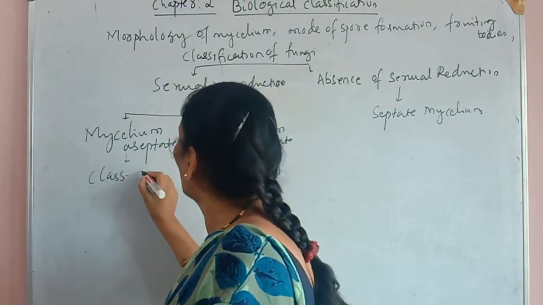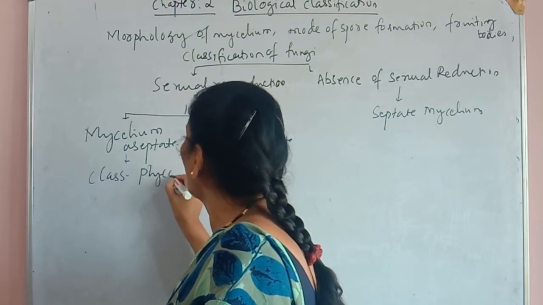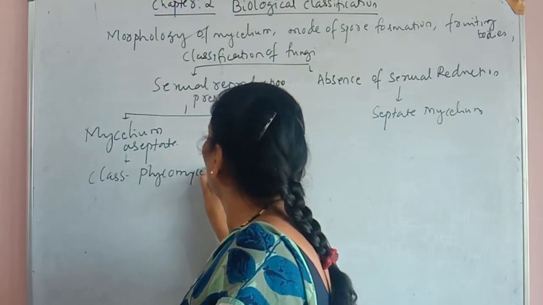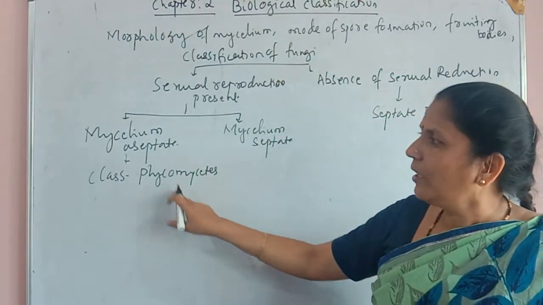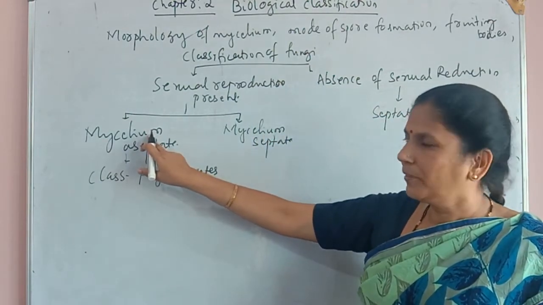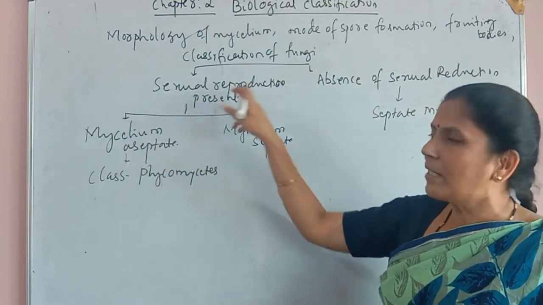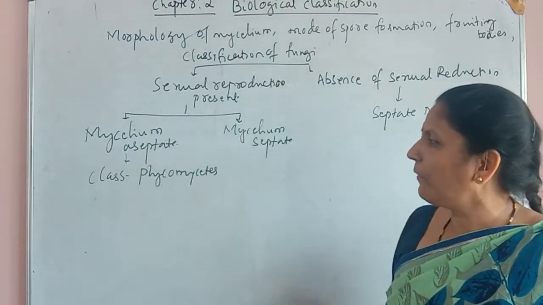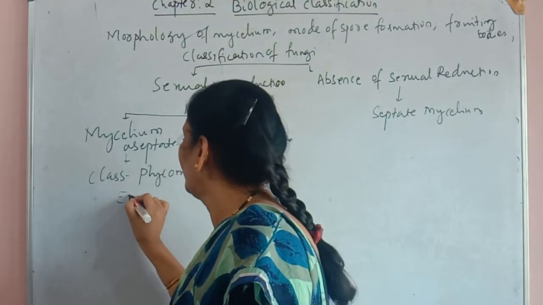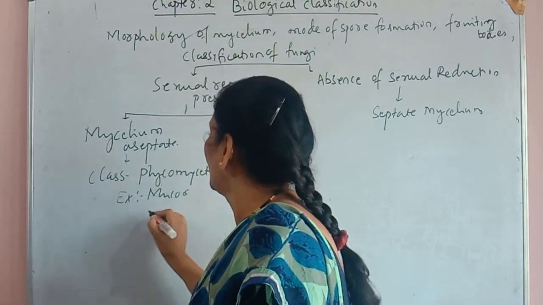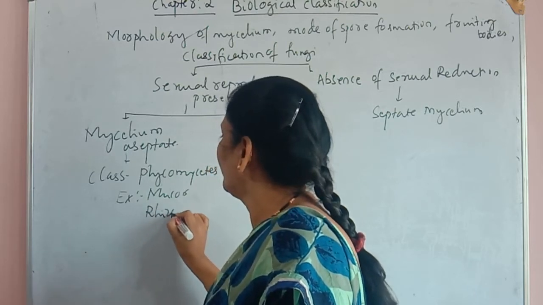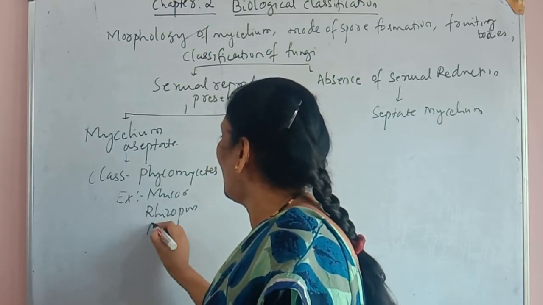Here we study the class Phycomycetes. The members of Phycomycetes have aseptate mycelium and they also reproduce sexually. Examples for Phycomycetes: Mucor, Rhizopus, and Albugo.